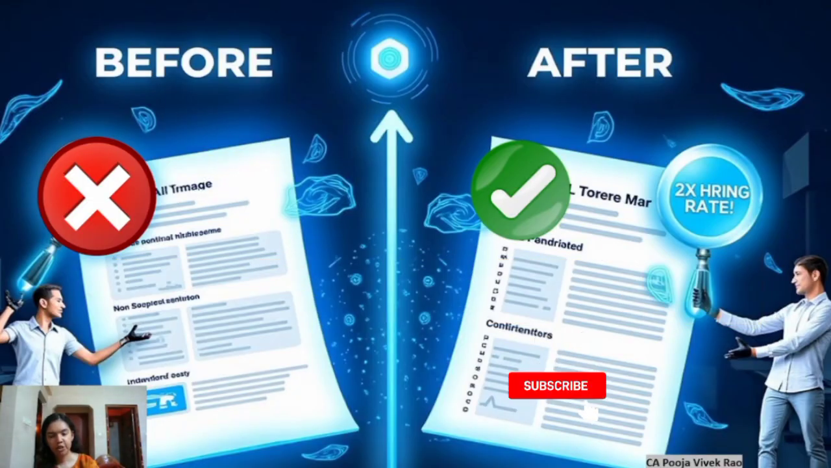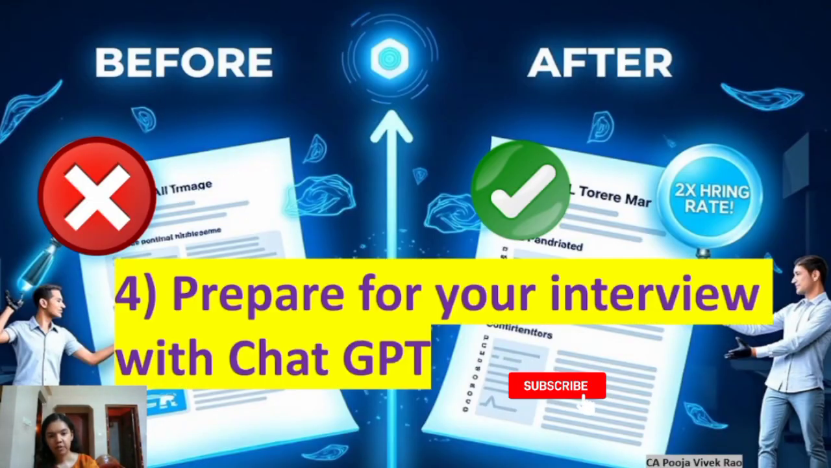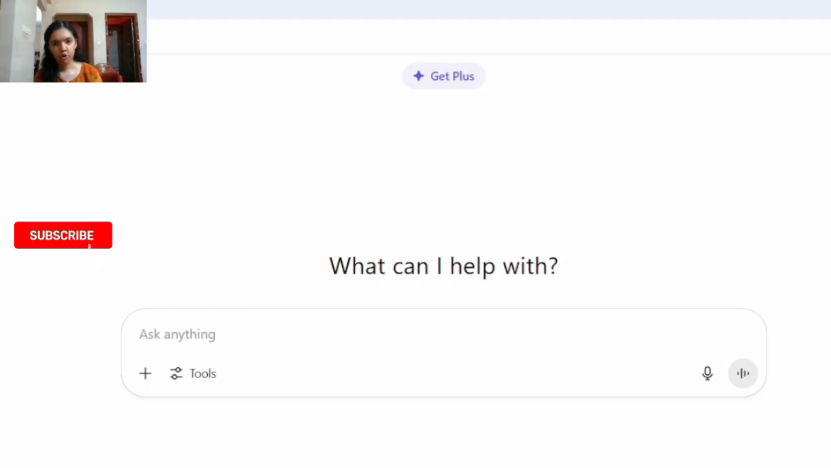Now that you have your resume ready, the next step is to prepare for your interview with the help of ChatGPT. So let's see how to do this. Not only preparing the content for your resume or reviewing your resume, ChatGPT can also help you prepare for the interview. So let's see how. I will be giving the following prompt. So first let me upload the resume.